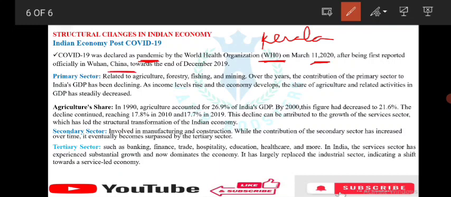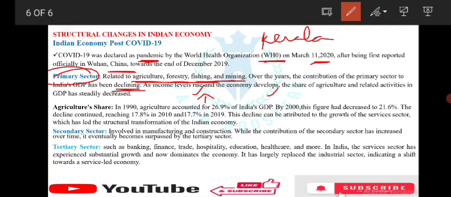What is the primary sector? It's related to agriculture, forestry, fishing and mining. Just remember these things. Over the years, the contribution of the primary sector to India's GDP has been declining, as income levels rise and the economy develops, right?